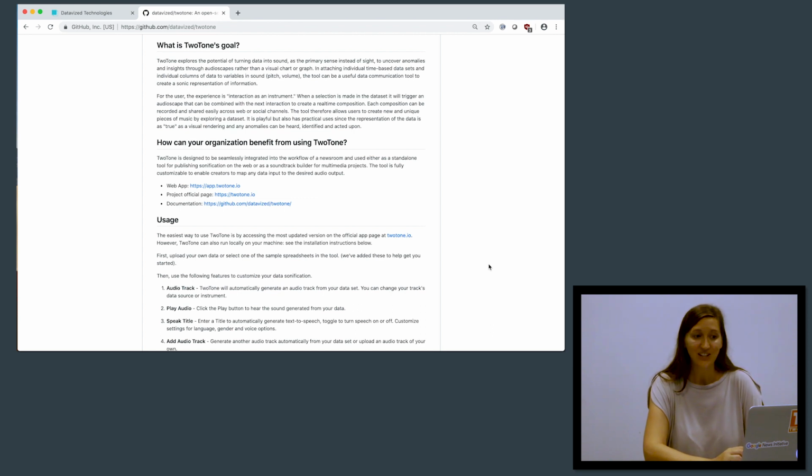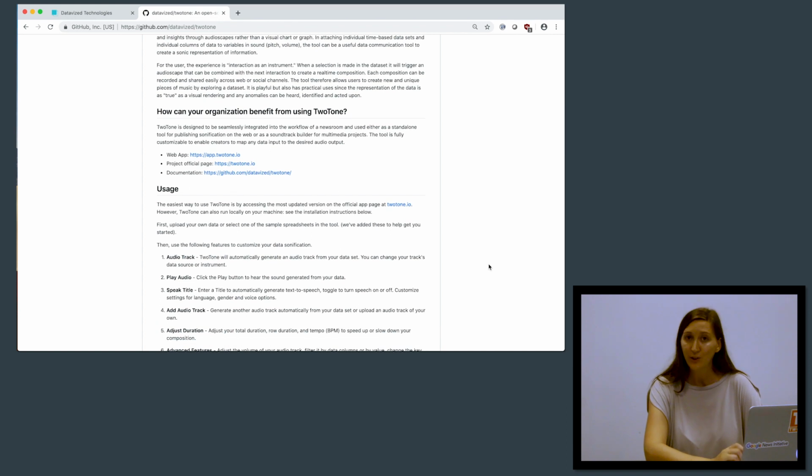In attaching individual time-based data sets and individual columns of data to variables in sound, pitch, and volume, the tool can be used as a useful data communications tool to create a sonic representation of information. For the user, the experience is interaction as an instrument.